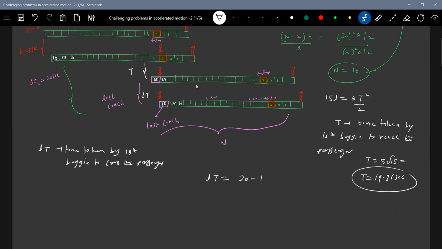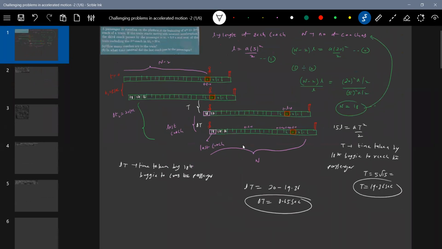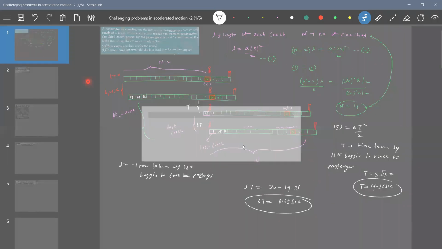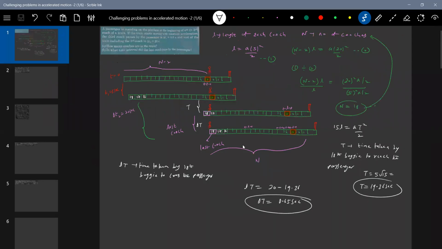We can write 20 minus 19.36 seconds. So this will be 0.65 seconds. Okay, see, these are the simple ways of asking some questions. Okay, I'll take the next one.